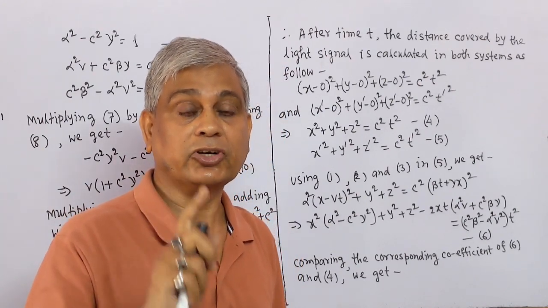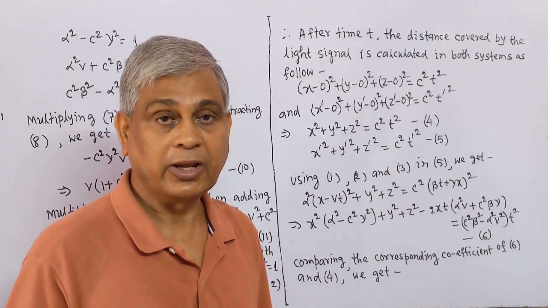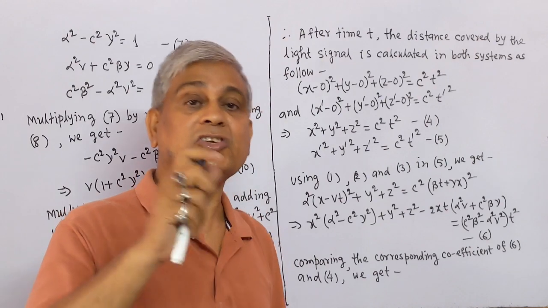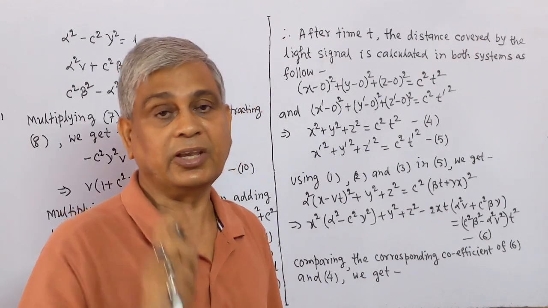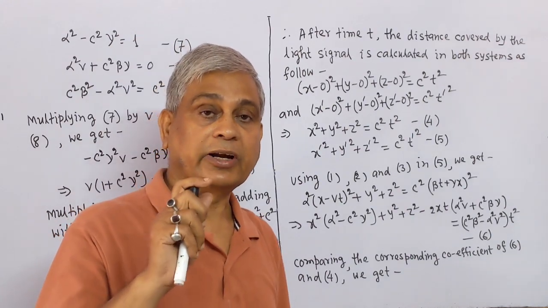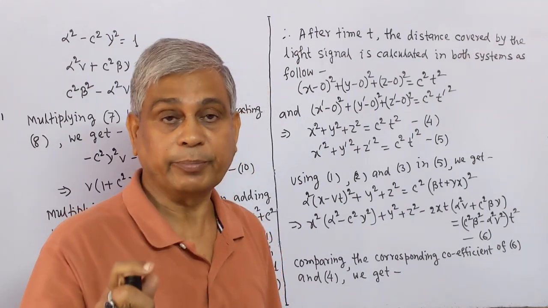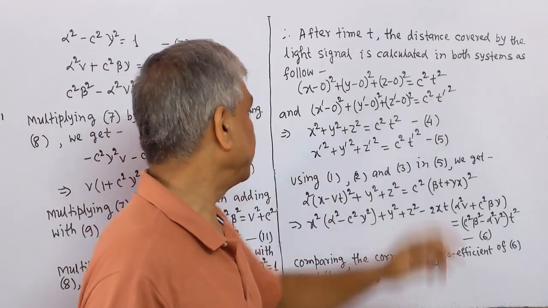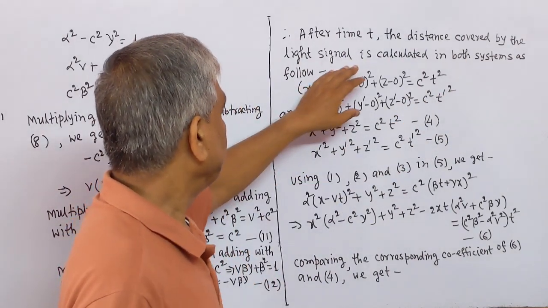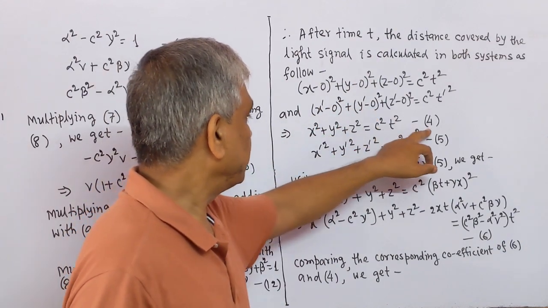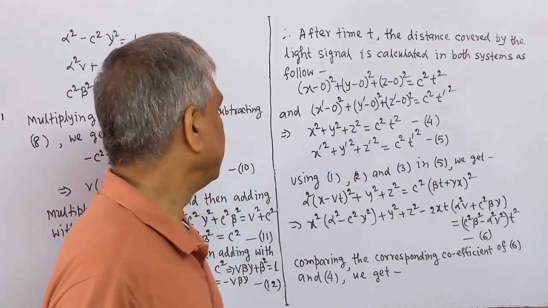The velocity of light signal is absolute. So the velocity of the light in this system will also be c, and time will be t prime. So the distance will be c t prime, so distance square equals c square t prime square. We may write these two equations as equation 4 and 5.